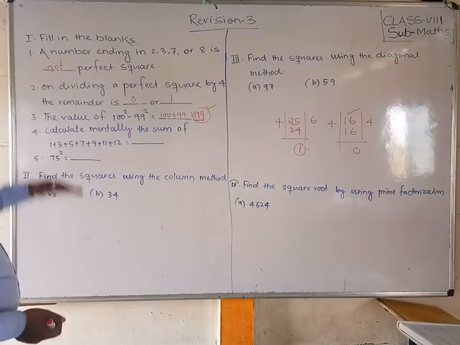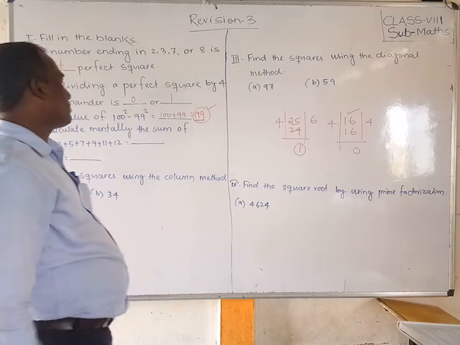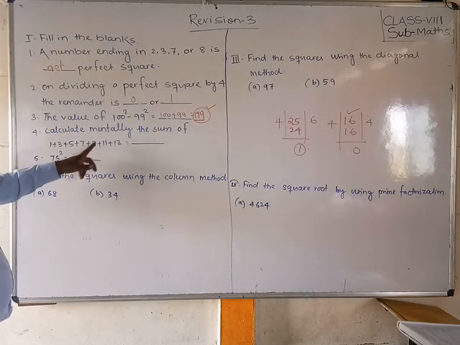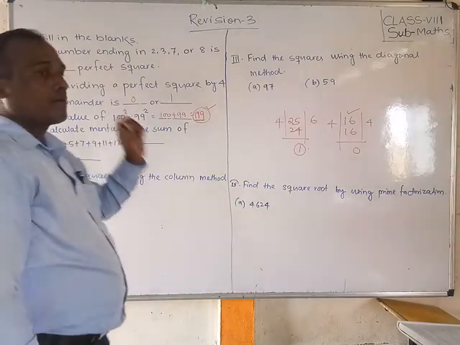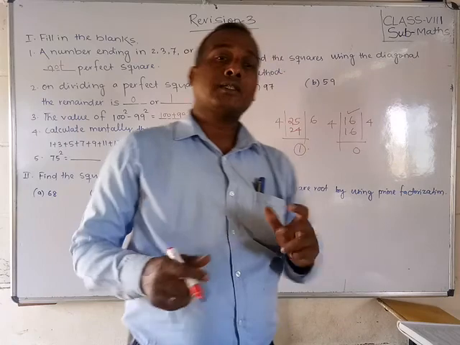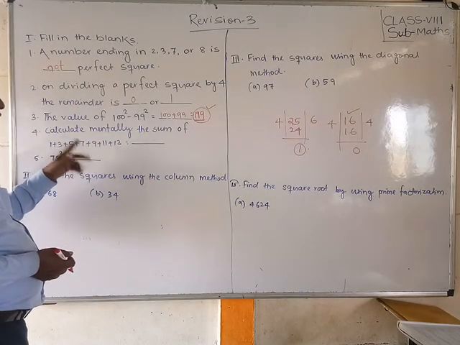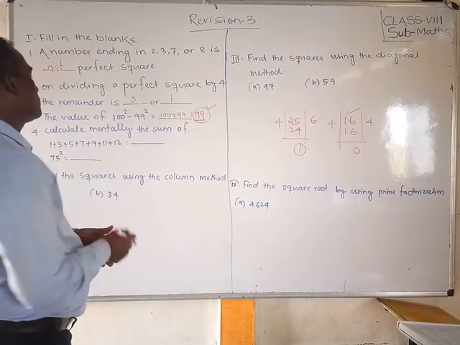Okay. Calculate mentally. You have to calculate orally. Sum of 1 plus 3 plus 5 plus 7 plus 9 plus 11 plus 13. What is the answer? You have to add these numbers mentally, without adding directly, not 1 plus 3, 4, 4 plus 5, 9, 9 plus 7, like that. Orally, mentally you have to say what it is.